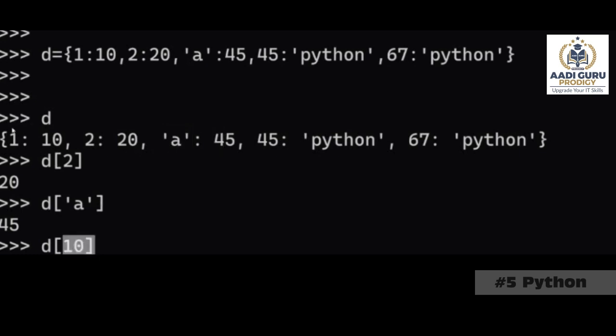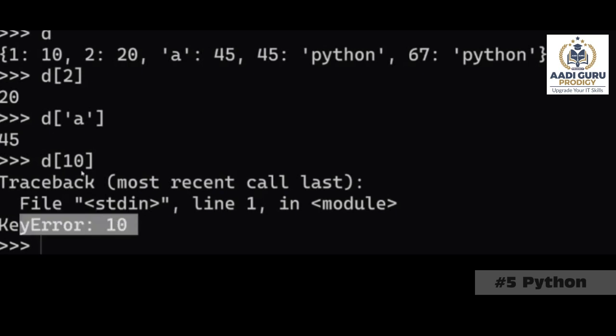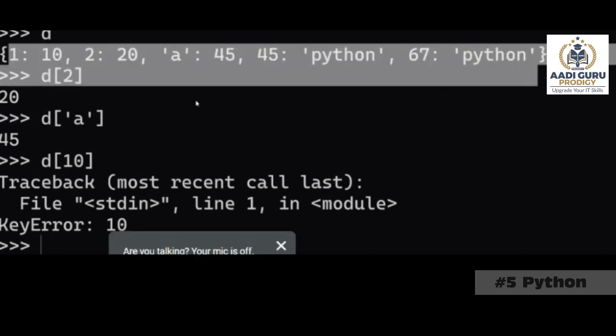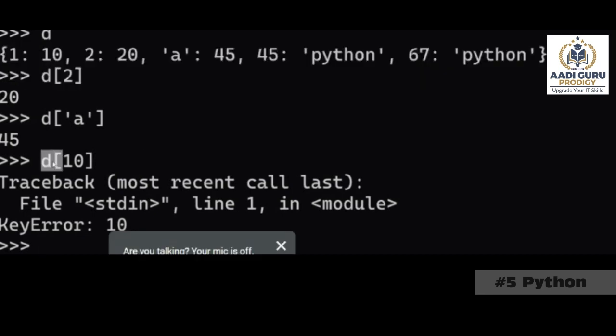D of 10, it will search for the 10 key. This is not, this is not, this is not. So there is no key with the name 10. Key error. You have given the wrong key. The dictionary has only key name 1, key name 2, key name A, key name Python, key name 45 and key name 67. So these are the only keys available inside this dictionary. Now you are asking the interpreter, inside this D, I want the key 10, but there is no key 10. Yes or no?